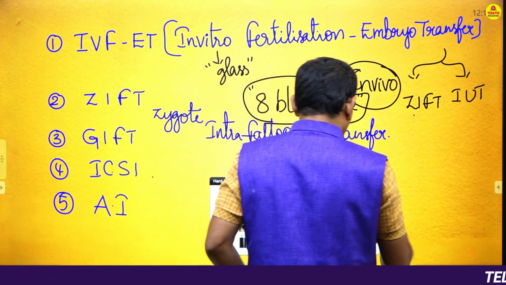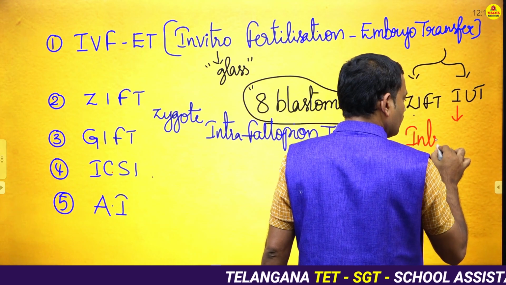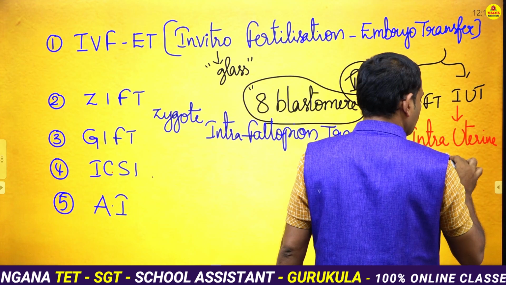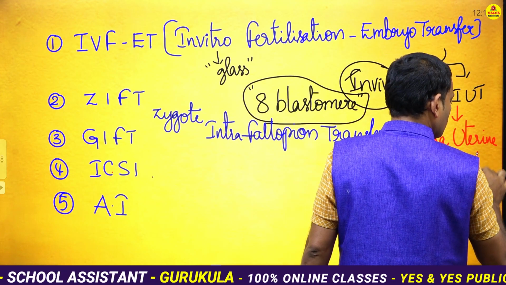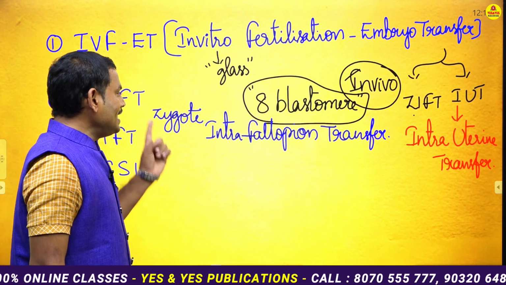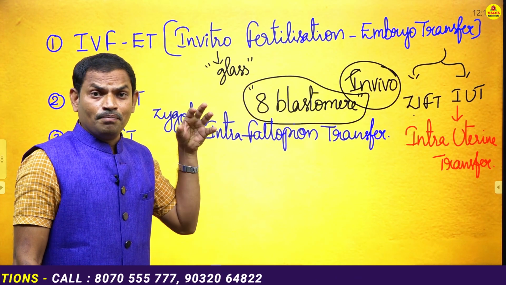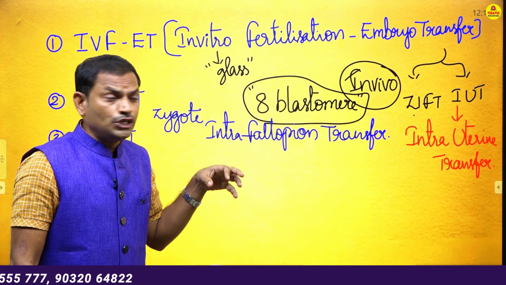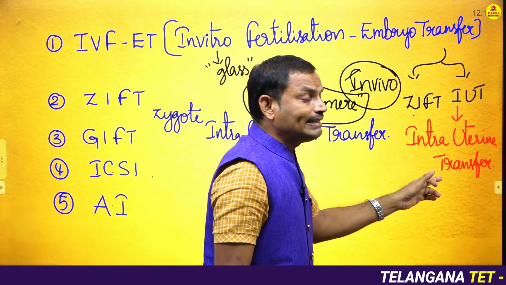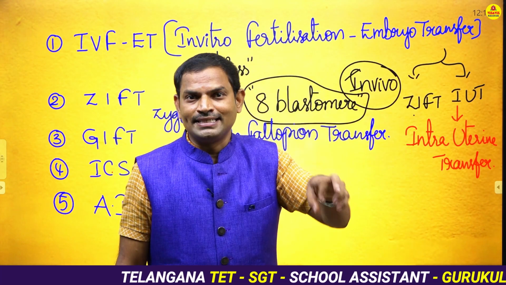Okay, then what do you mean by this IUT? Intrauterine transfer. Now if you take these two terms here, it is called zygote intrafallopian transfer. That means the embryo will be transferred into the fallopian tube. Whereas here it is called intrauterine transfer. That means the embryo will be transferred into the uterus.